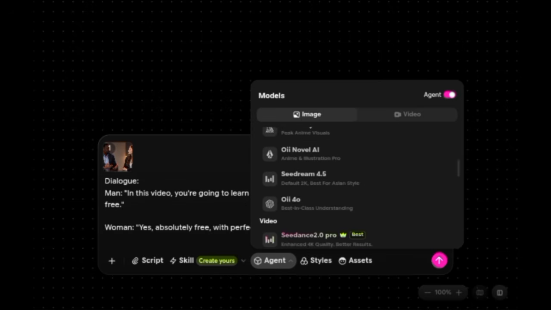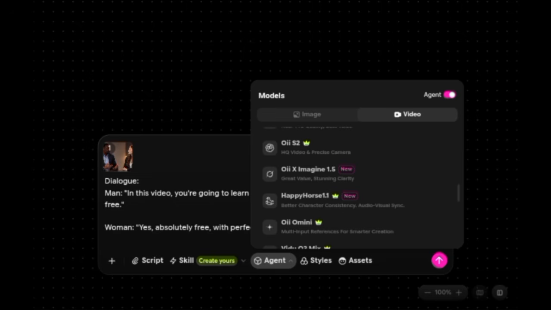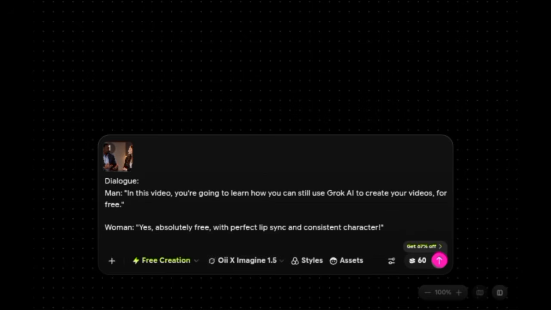Okay, so scroll down. You are going to see Seedance 2.0. So under here you are going to see Oi X Imagine 1.5, and you can see Grok logo by the side. Can you see that? By the side you are going to see Grok logo under Oi X Imagine 1.5, which is actually a new model that has been introduced to the platform. So I'm going to click on that. Okay, so once you've added that, which is the Grok AI model, remember the purpose of this tutorial is for us to use Grok to create our video.